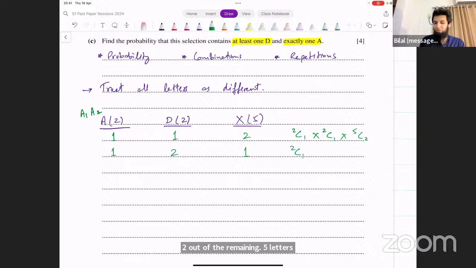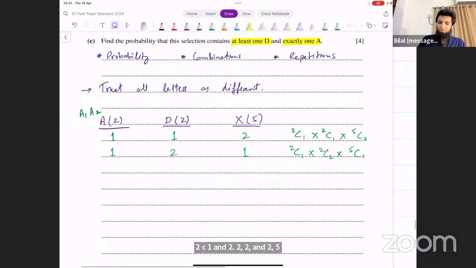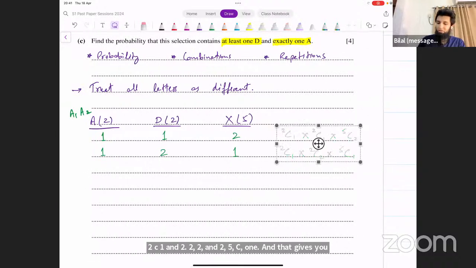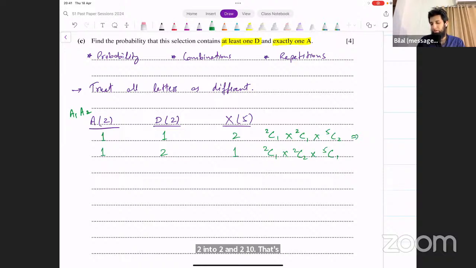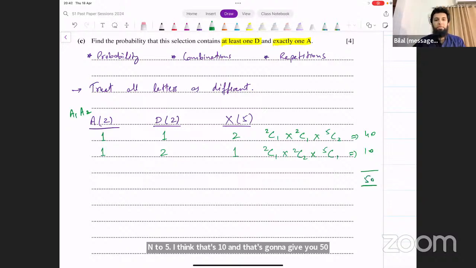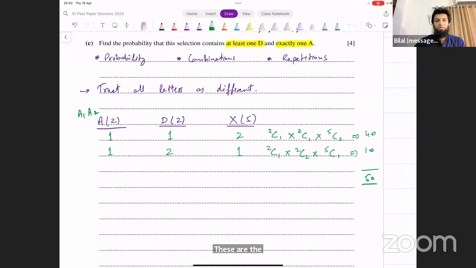And what about the second case? 2C1 into 2C2 into 5C1. And that gives you the number of selections for each of these 2 cases. What do you get from this? 2 into 2 into 10, since 5C2 is 10. That's going to be 40. And the second case, 2 into 1 into 5, which is 10. And that's going to give you 50. These are the number of selections that satisfy the condition.